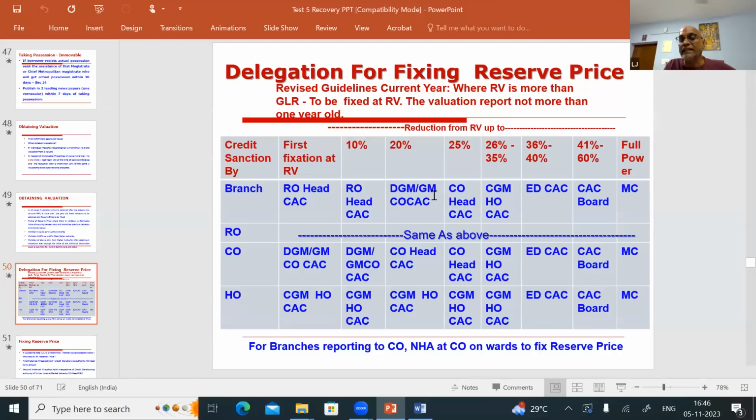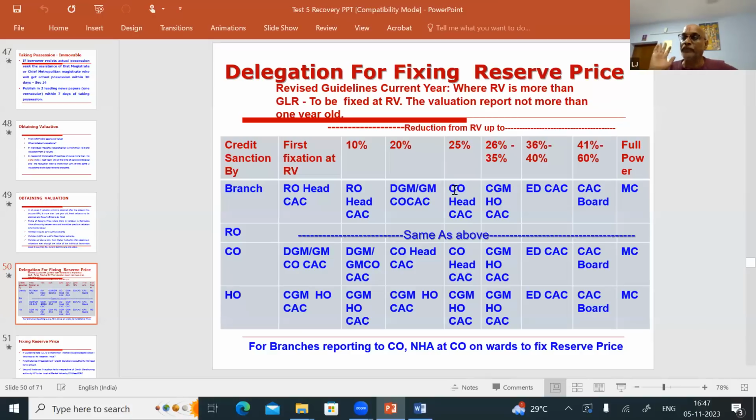Whenever the next sale is a failure, the reduction in the reserve price from the realizable value will be done by the appropriate authority. So 26 to 35%, like that. This table you should know. If it is a branch sanction, who has to fix the reserve price the first time, and subsequently who can reduce the reserve price from the realizable value after the sales have failed.